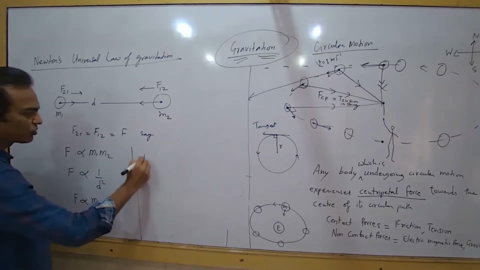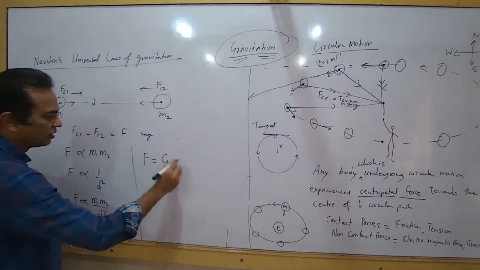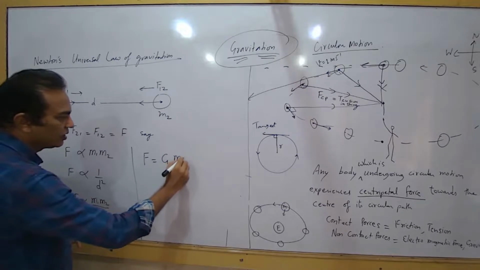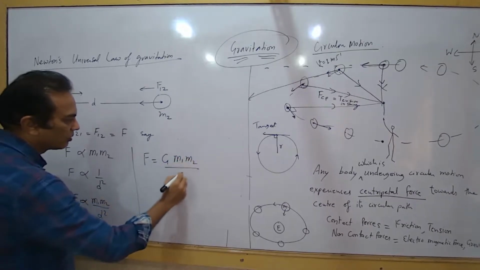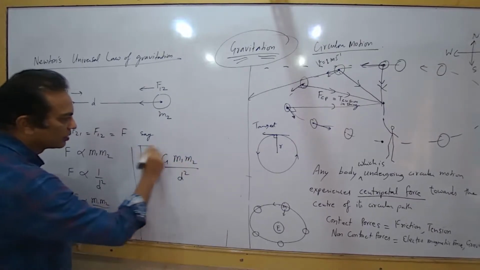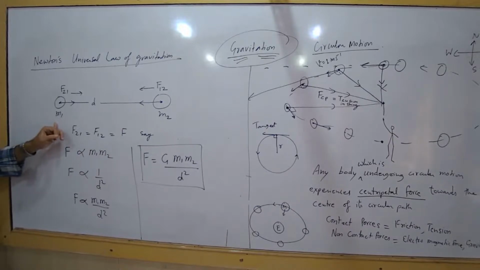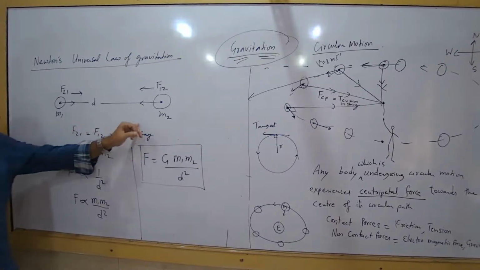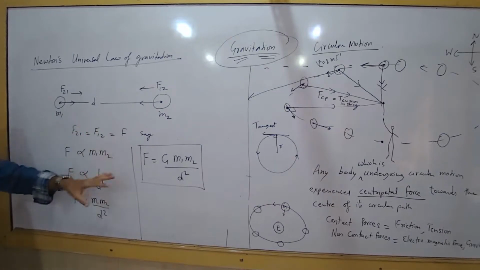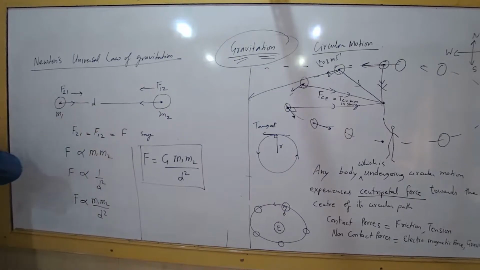When we remove the proportionality, it is replaced by a gravitational constant G: F = G m1 m2 divided by d squared. So this is the magnitude of the force which acts between any two objects which have mass. If we know the mass of the objects and the distance of separation, then we can calculate the force acting between them.